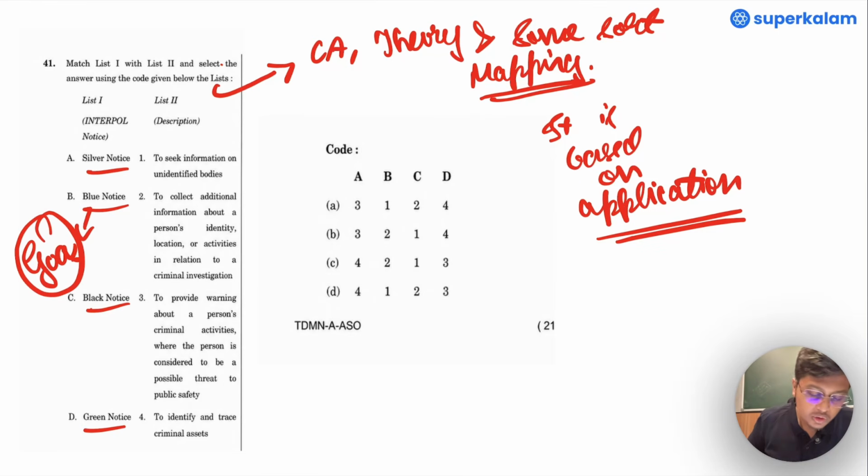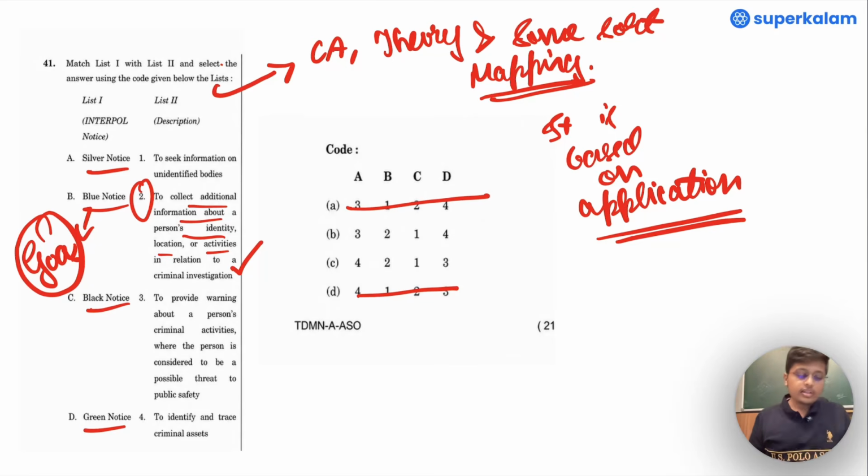And blue notice was exactly relating to the second option, that is to collect additional information about a person's identity, location or activities in relation to a criminal investigation. If one gets to know about current affairs, he can easily correlate B, that is blue notice, to the second option in list 2. Hence, we can eliminate option A and option D.